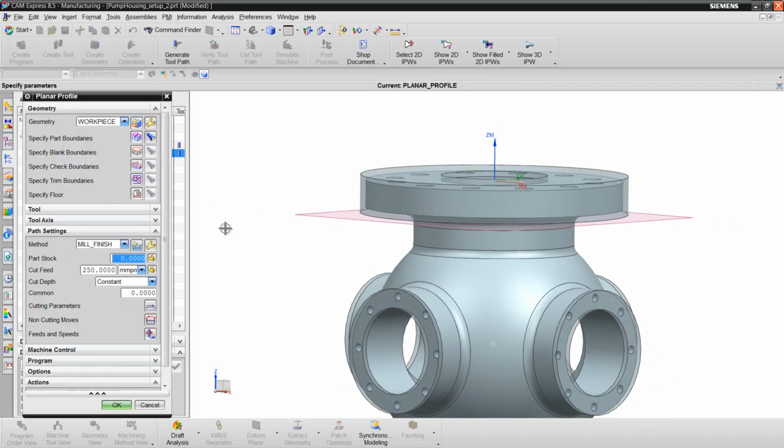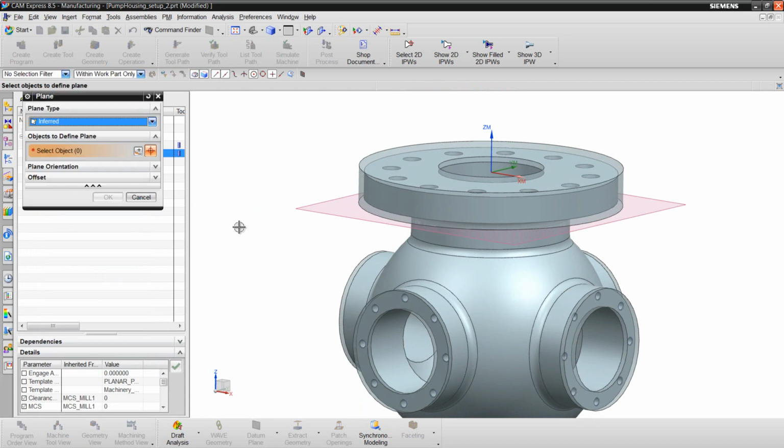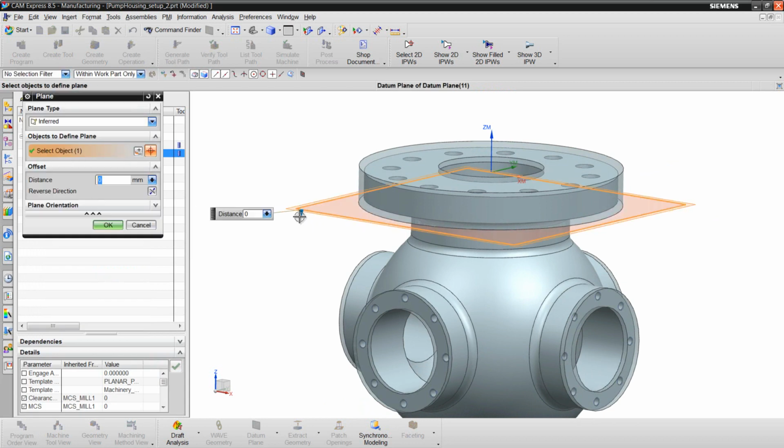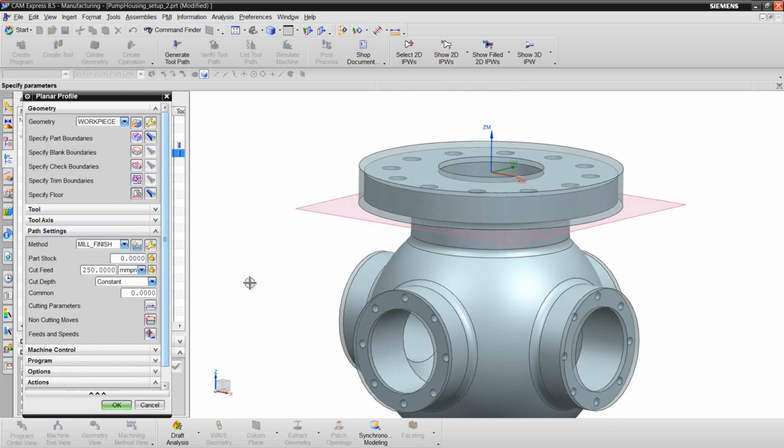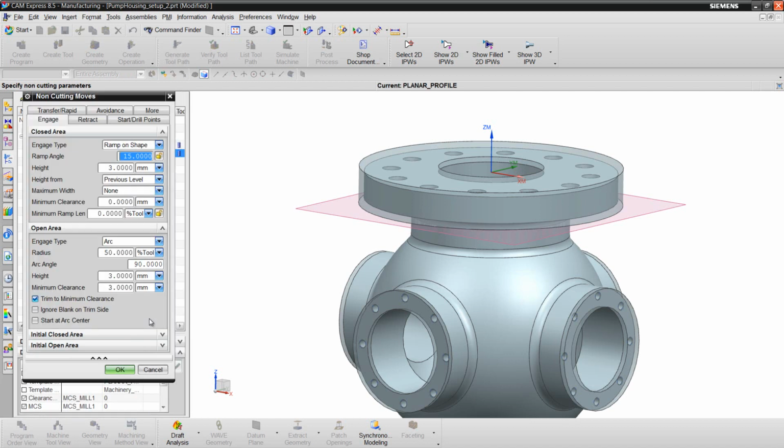Edit the plane of profile operation. Now for the floor plane, I can choose that datum plane that I created. Next, specify some parameters. Under non-cutting, I want to make sure that the operation has plenty of clearance to come in from the side. So I'll set the minimum clearance as 30 millimeters.